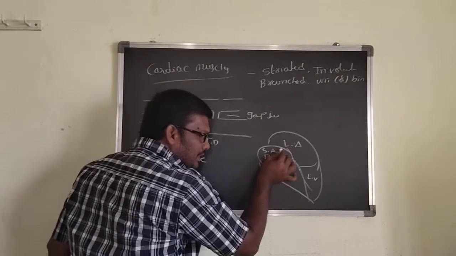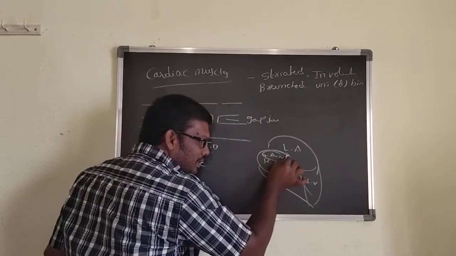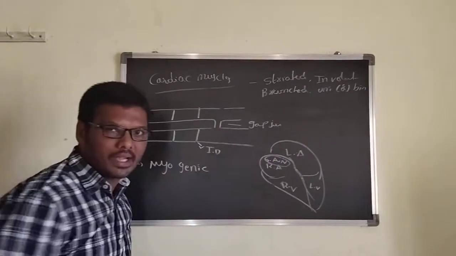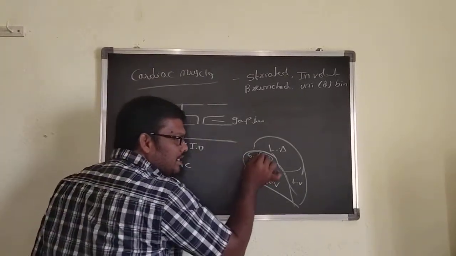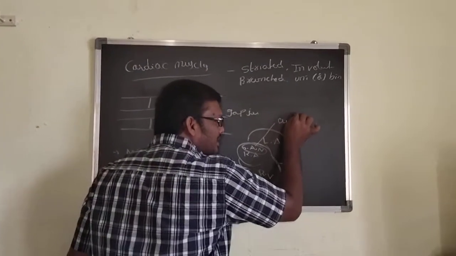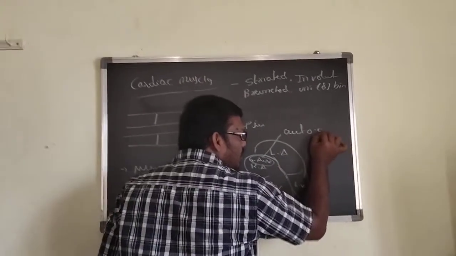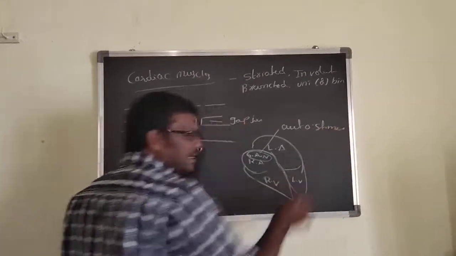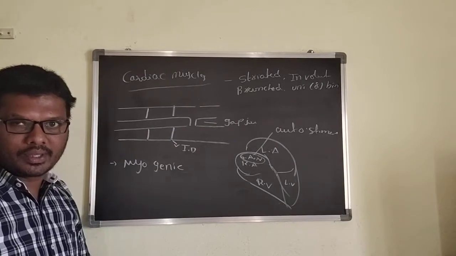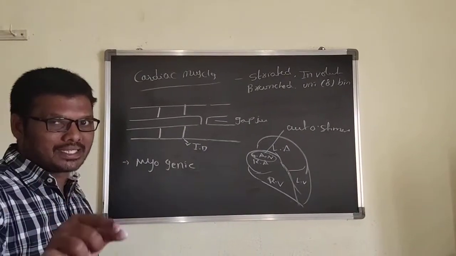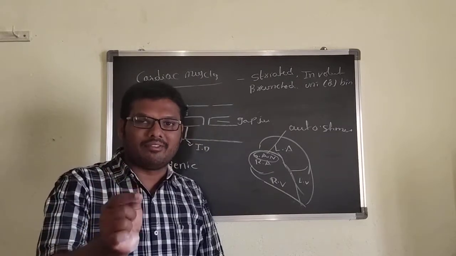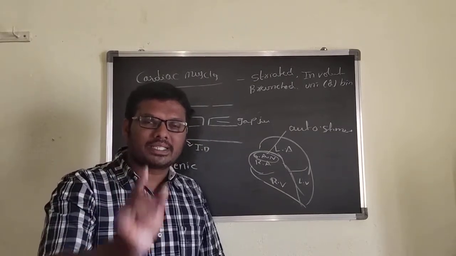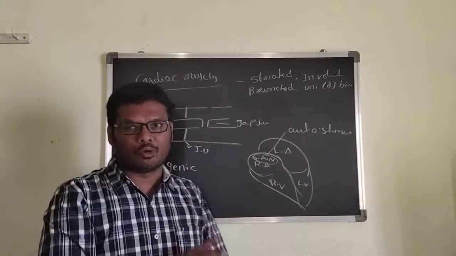Now, this cell undergoes stimulation. Here this stimulation is an auto stimulation, self stimulation, without nerve impulse. For us, if your body contracts and relaxes, compulsorily we need nerve impulses sent by the central nervous system.